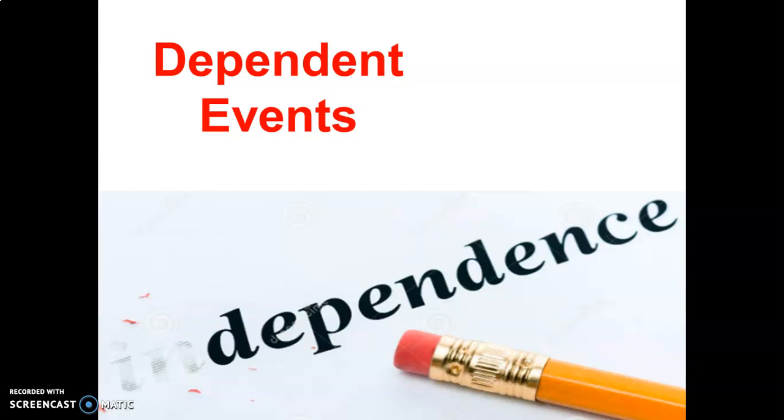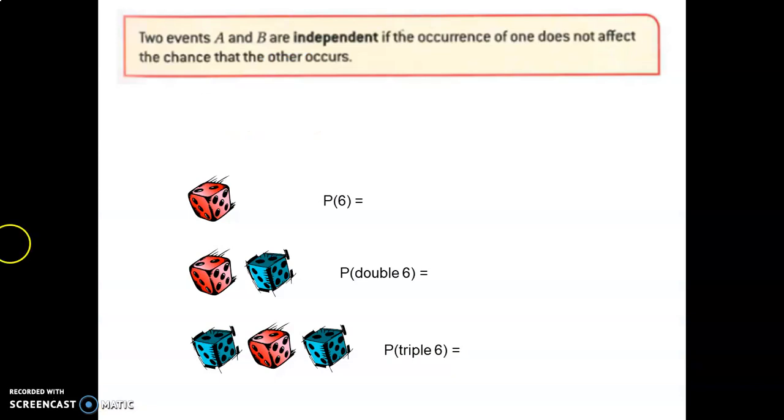Welcome to your lesson on dependent events. Let's recap by reminding ourselves what independent events are. Two events A and B are independent if the occurrence of one does not affect the chance that the other occurs. The example we started with was the rolling of dice. As we know, rolling a 6 has a chance of 1 in 6, so the probability is 1 in 6.